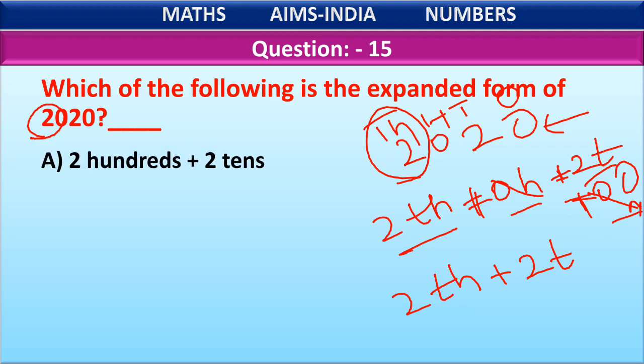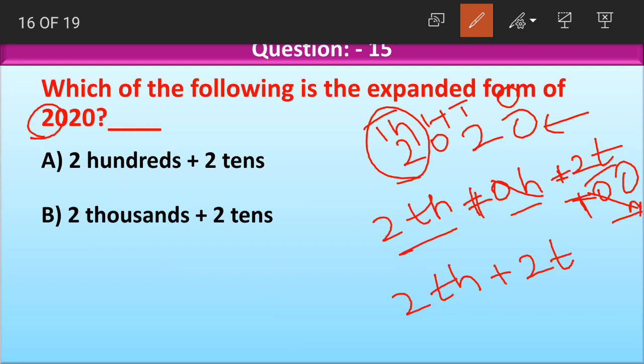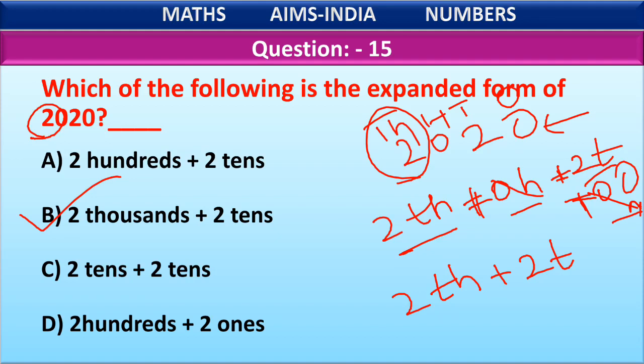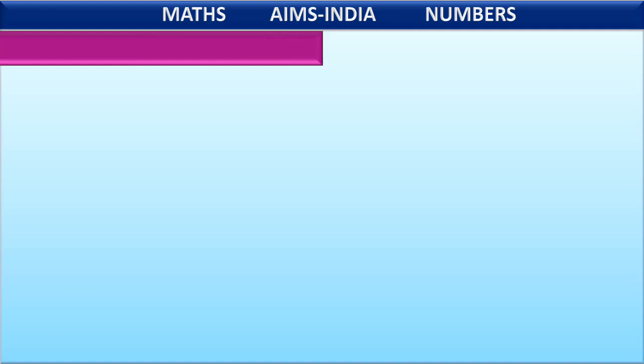Now all we have to do is check the option which says 2000 plus 2 tens. Option A, 200 plus 2 tens. Here the answer we got is 2000 but not 200, so wrong one. Next, option B is 2000 plus 2 tens. Look at our answer here. We got 2000 plus 2 tens and the option also says 2000 plus 2 tens. So this is the correct option. Option B is the correct answer. Option C, 2 tens plus 2 tens. No, this is not the correct answer. Option D, 200 plus 2 ones is also not the correct option.